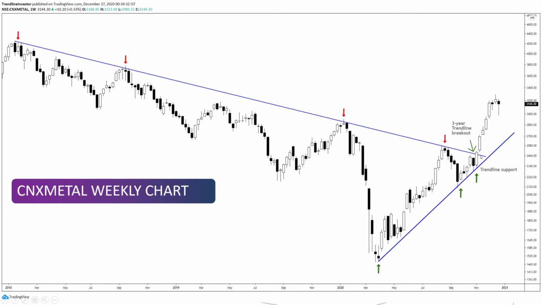Right now the metal sector is extended way too much, but it can be extended more. Market is irrational, and we all have to accept that. But it can also come down and test the trendline support, and that would be a really good buy entry if someone has missed the entire move in the CNX metal.